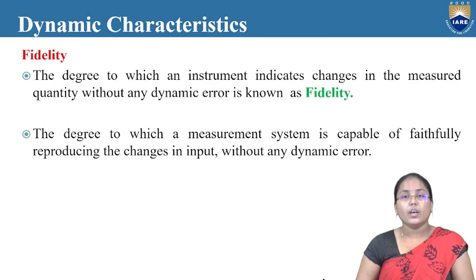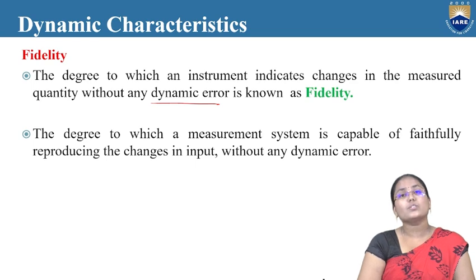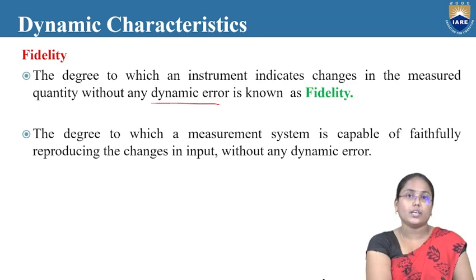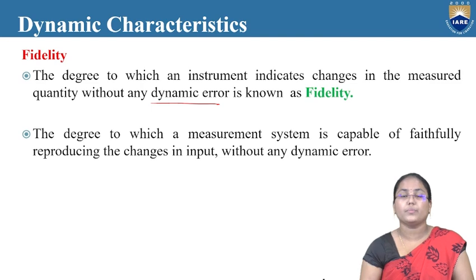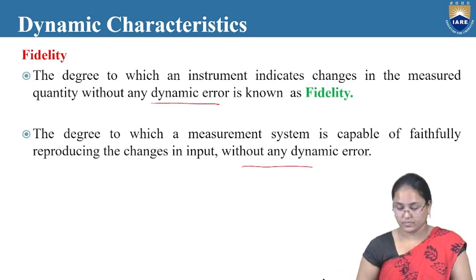Next is the fidelity characteristic. The degree to which an instrument indicates changes in the measured quantity without any dynamic error is known as the fidelity. Without any error means the measured value and the true value will be the same. At that time we can say the particular instrument has very good fidelity. No error means that whatever the intended value we want to measure is being measured by the particular instrument. The degree to which a measurement system is capable of faithfully reproducing the changes in input without any dynamic error is known as the fidelity.